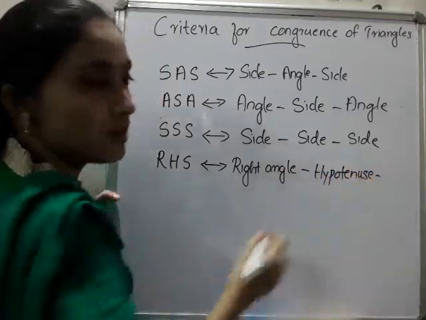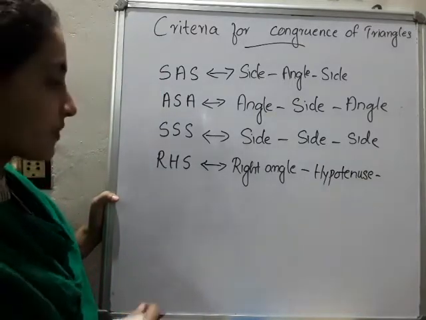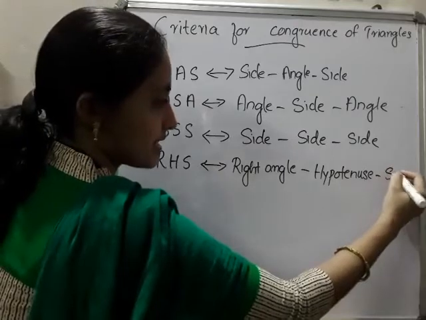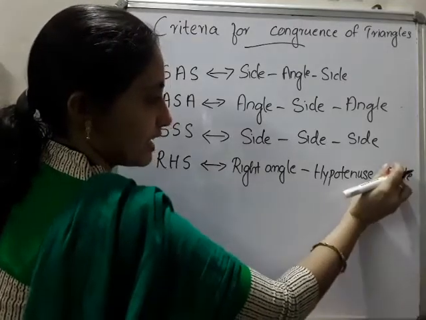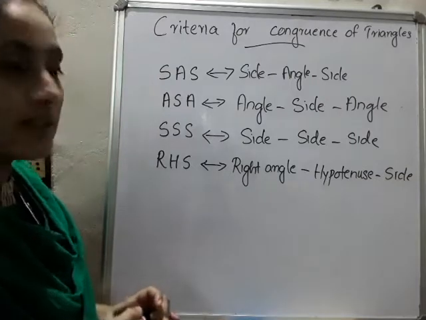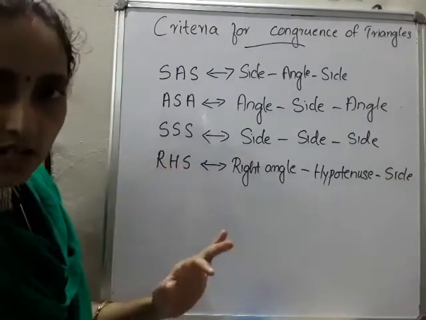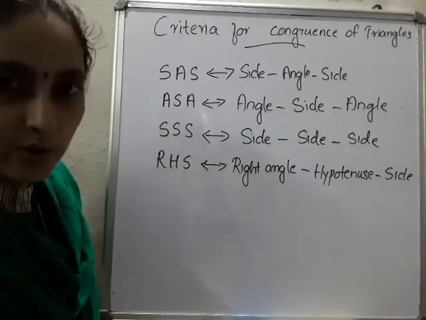Do you remember the specialities of the hypotenuse? Yes, we will discuss later. And S represents side. Wherever S is there, that represents side, wherever A is there, that represents angle, R represents right angle, and H represents hypotenuse.